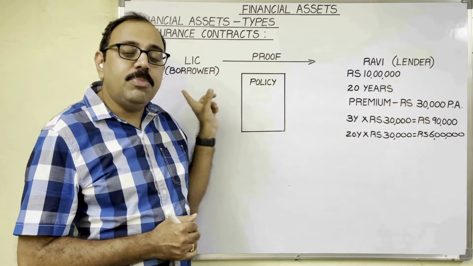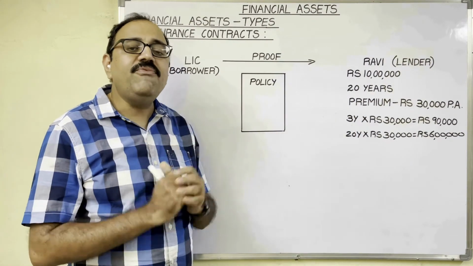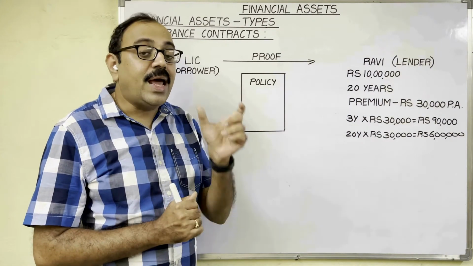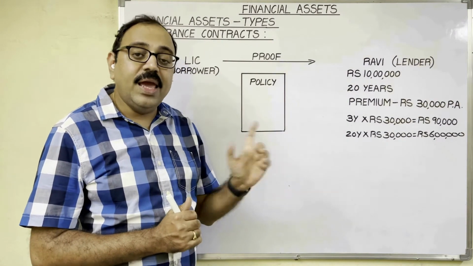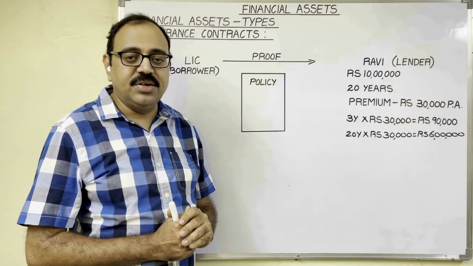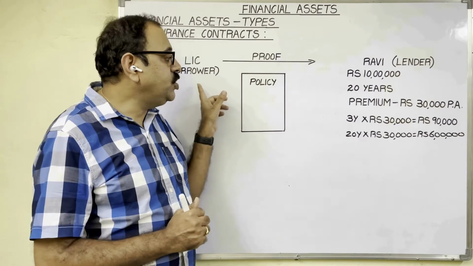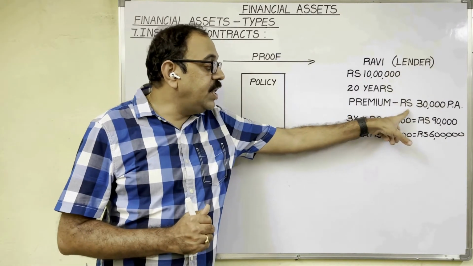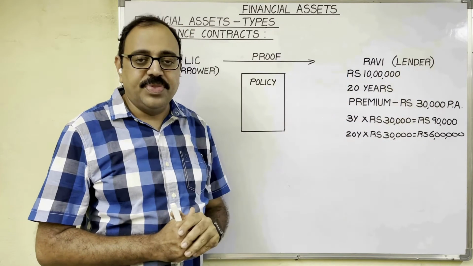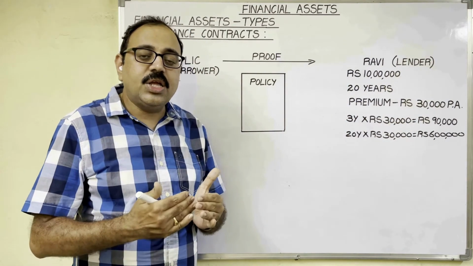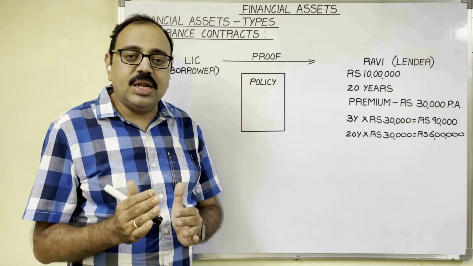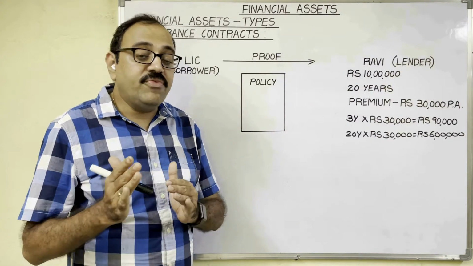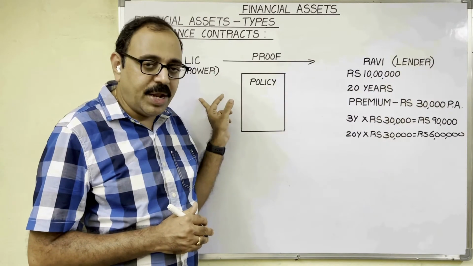Premium will be decided by the company based on some factors such as the type of policy which Ravi is going to take, his age, his health condition, etc. Say Life Insurance Corporation fixed a 30,000 rupees premium per annum. So Ravi can pay this 30,000 as a lump sum amount or on an installment basis, monthly, quarterly or half yearly, he can pay this premium to the company.